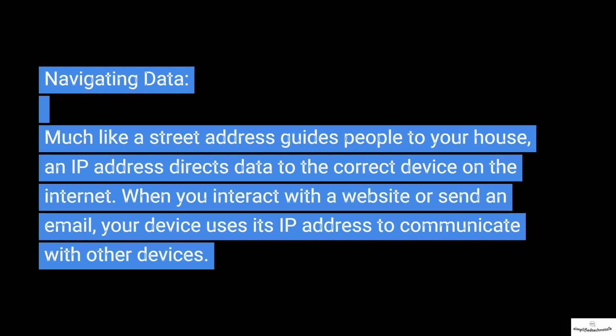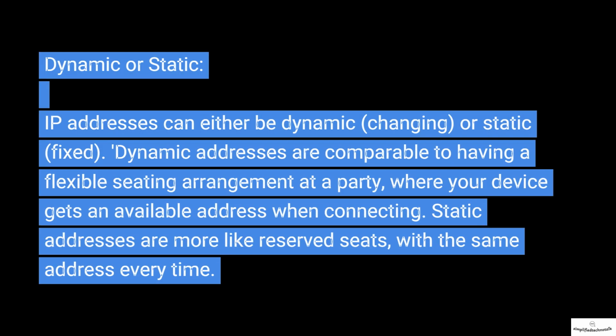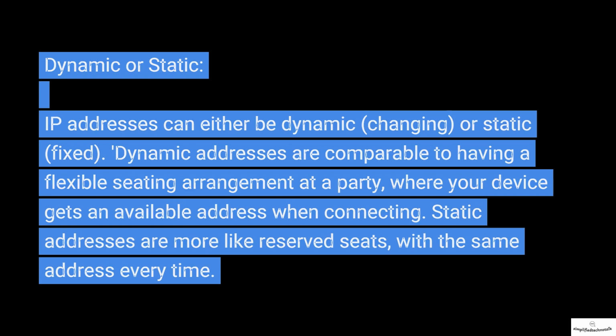Navigating data. Much like a street address guides people to your house, an IP address directs data to the correct device on the Internet. When you interact with a website or send an email, your device uses its IP address to communicate with other devices. Dynamic or static. IP addresses can either be dynamic, changing, or static, fixed. Dynamic addresses are comparable to having a flexible seating arrangement at a party, where your device gets an available address when connecting. Static addresses are more like reserved seats, with the same address every time.